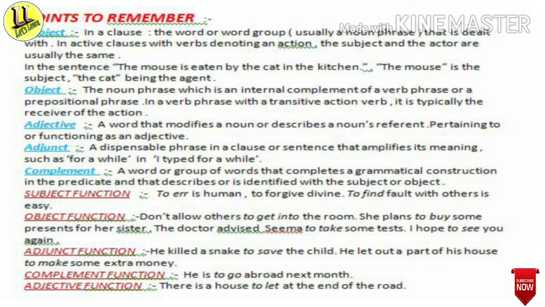Second one is object function. Don't allow others to get into the room. Here to get is the non-finite verb and it functions as an object. I have already told you about the object earlier. And then, she plans to buy some presents. What plans? To buy. To buy is the object of the sentence and it functions as the object of the sentence.